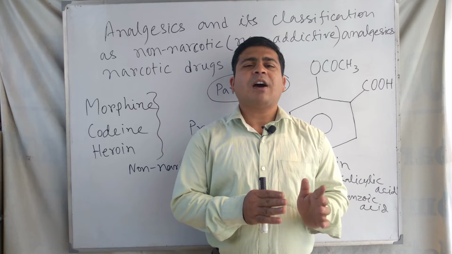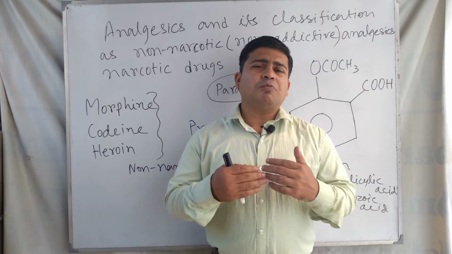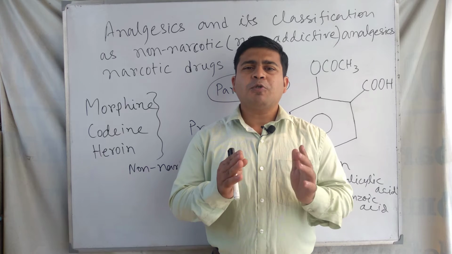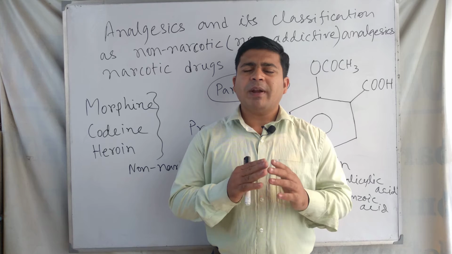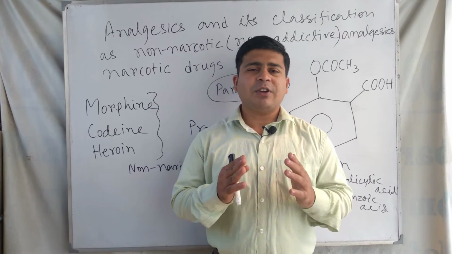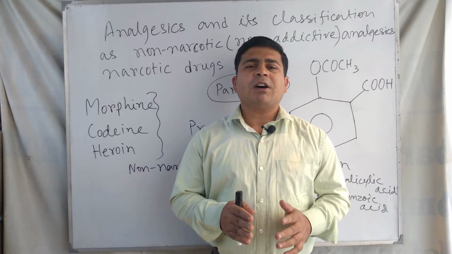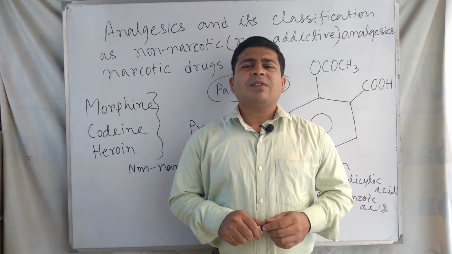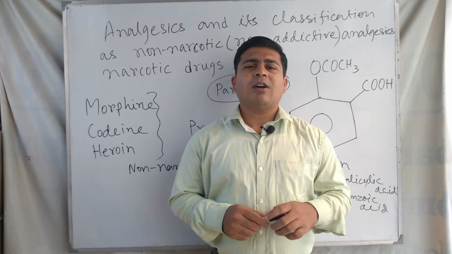Means analgesics are those drugs which relieve or reduce pain without causing impairment of consciousness, incoordination, mental confusion, paralysis and nervous system disturbance. Analgesic examples are paracetamol and aspirin.